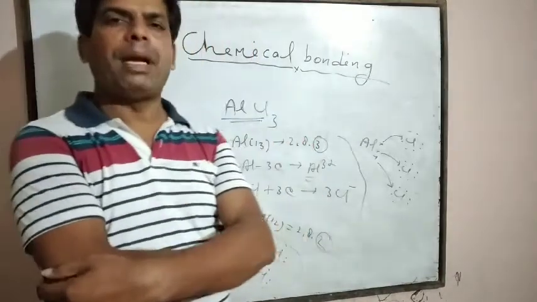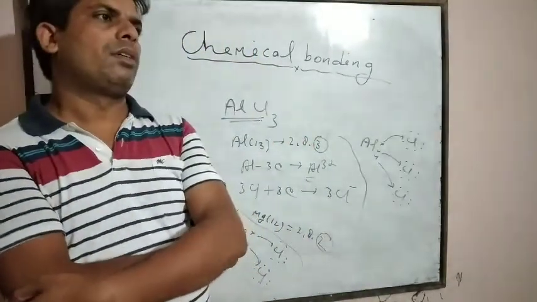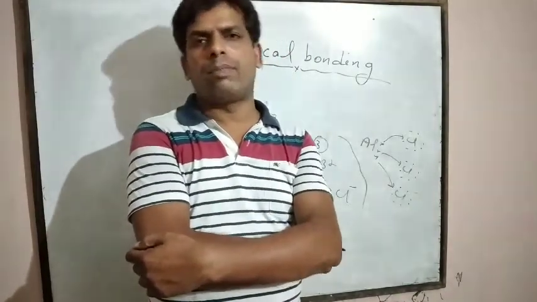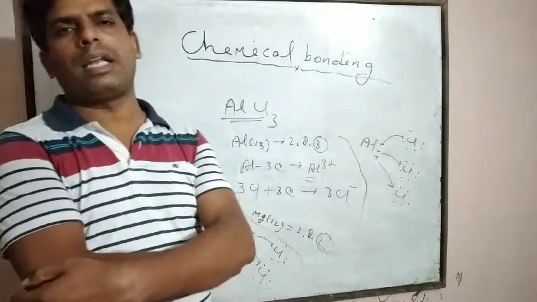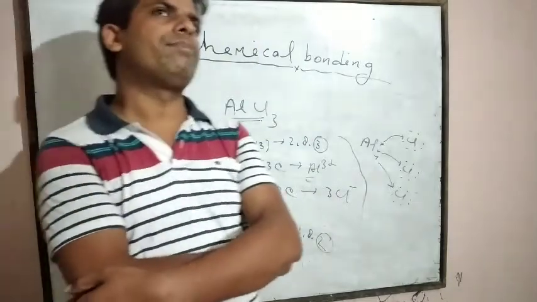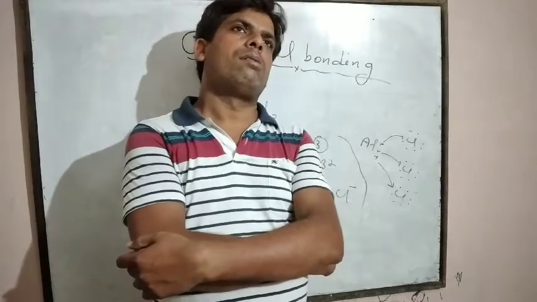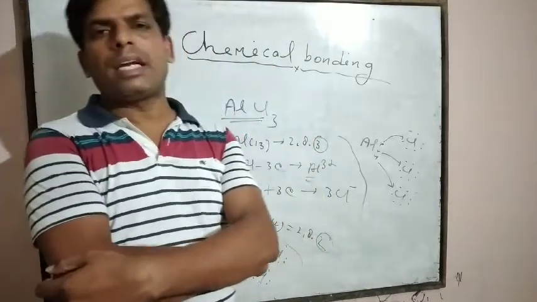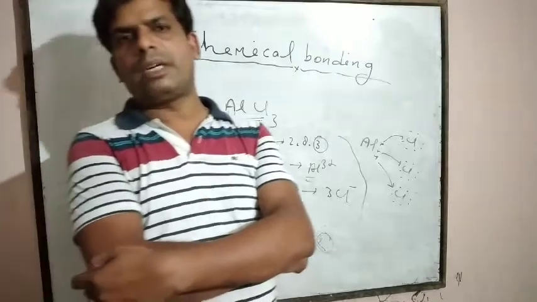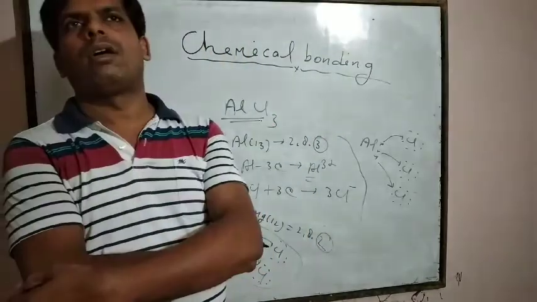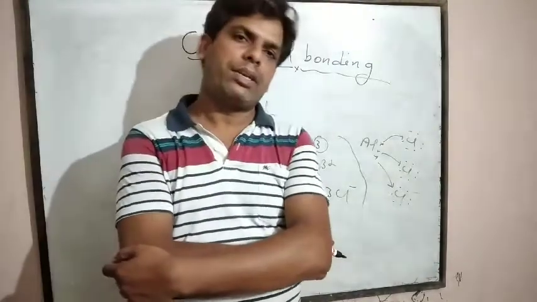They have a high melting and boiling point. These are soluble in water because water is a polar compound and ionic compounds are also polar compounds. These are bad conductors of heat and electricity in the solid state, but in the molten state they are good conductors of heat and electricity.